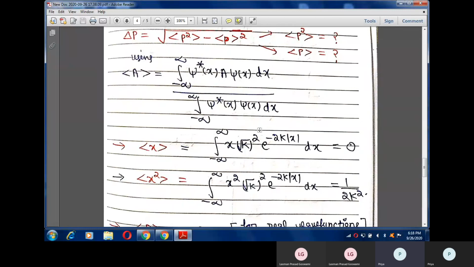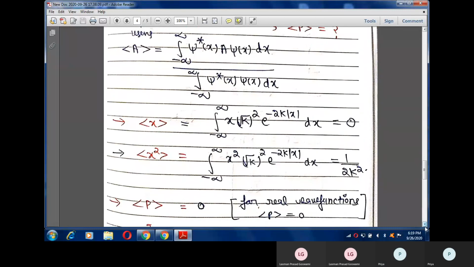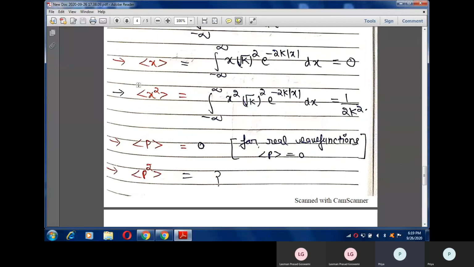So you can clearly see from here that e raised to the power minus 2k mod x is an even function and x is an odd function. So overall our integrand will become an odd function, and whenever we integrate any odd function over a symmetrical limit, we get result 0. So you can directly place this average of x to be 0. In the same way, you can calculate x square.